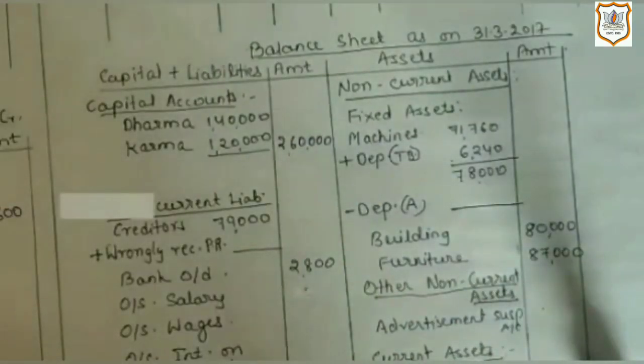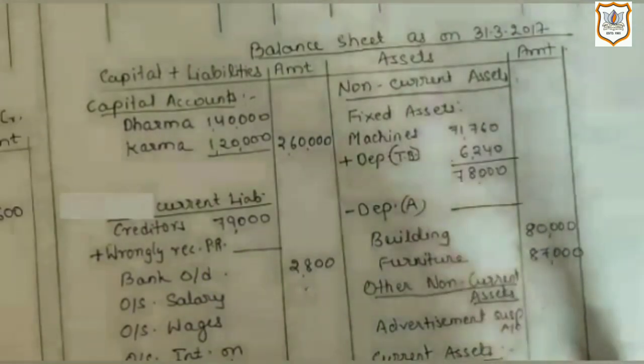Now the second adjustment in the question is on machinery, depreciation rate is to be increased up to 10%. If you look in the trial balance, you will find that depreciation on machine is already given. And now we are told to increase the depreciation rate up to 10% as per adjustment number 2. So first we will find out the value of machine before depreciation.